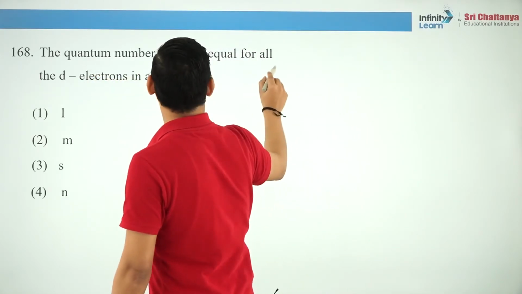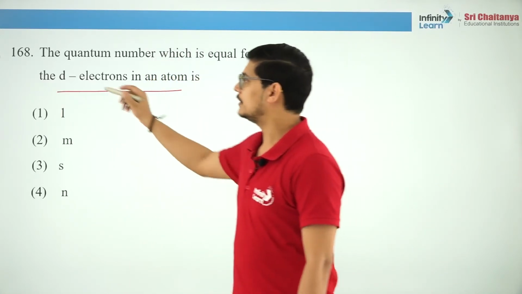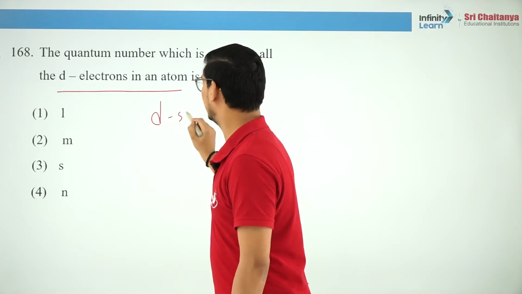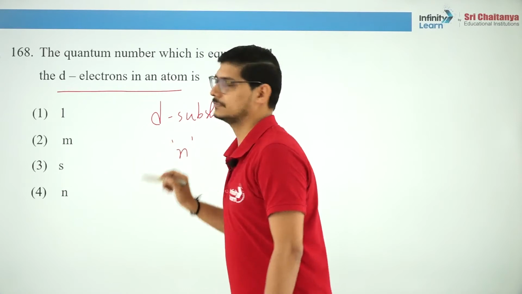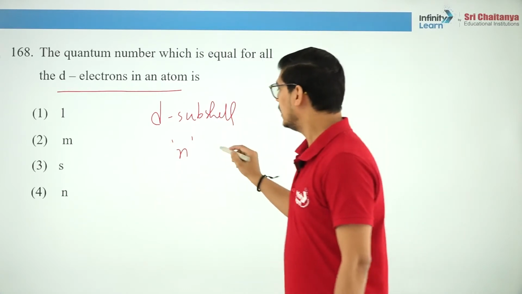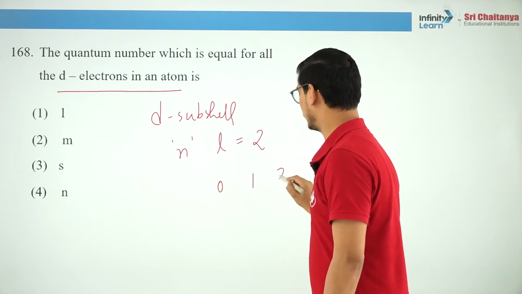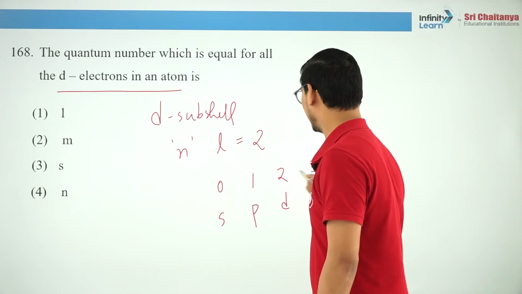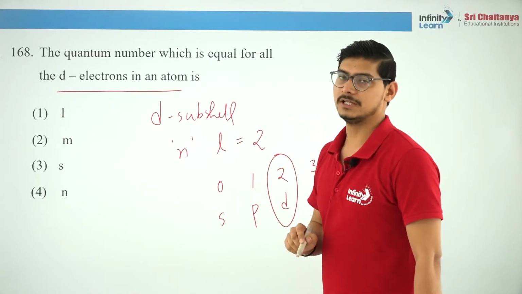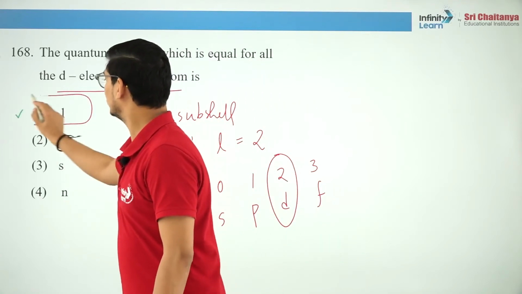The quantum number which is equal for all the d electrons in an atom. Now obviously d electrons means d subshell. For d subshell the value of n can be different, 3, 4 like that. The value of L has to be 2. Why? Because 0, 1, 2, 3 stand for s, p, d, f. So the value of L for a d electron will always be 2. So this will be our correct answer.